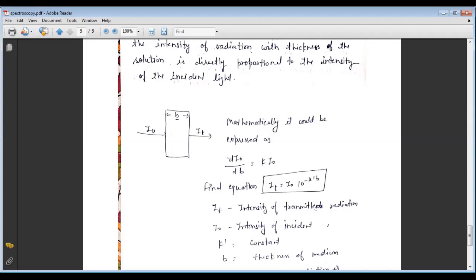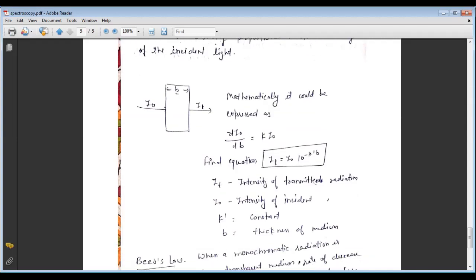After the mathematical calculation, we find the final equation: It equals I naught 10 to the power minus k dash b, where It is the intensity of transmitted radiation, I naught is the intensity of incident radiation, k dash is a constant, and b is the thickness of the medium. So this is Lambert's law.